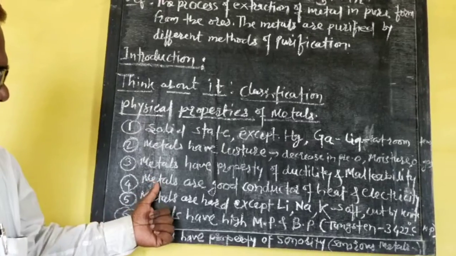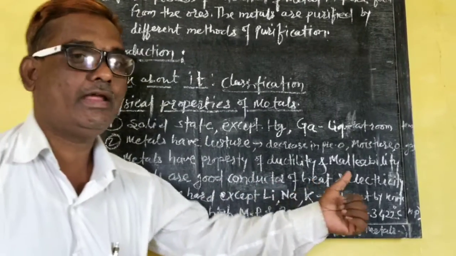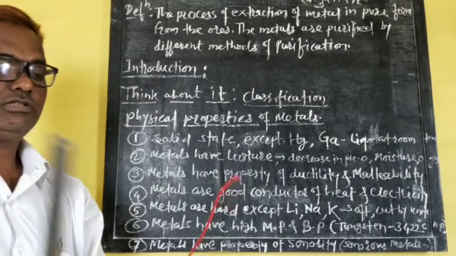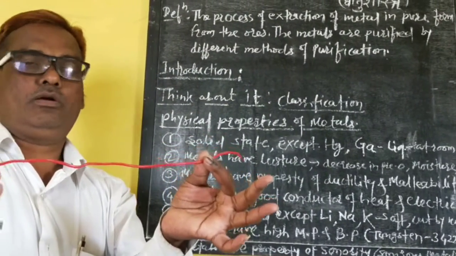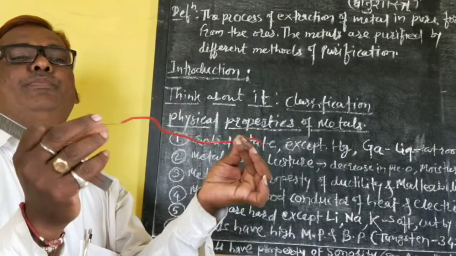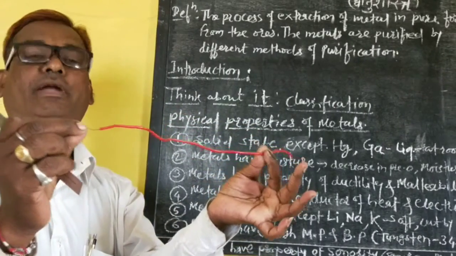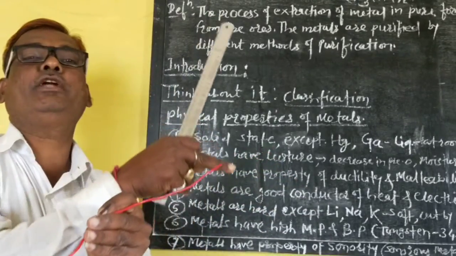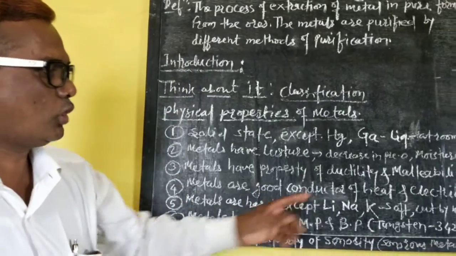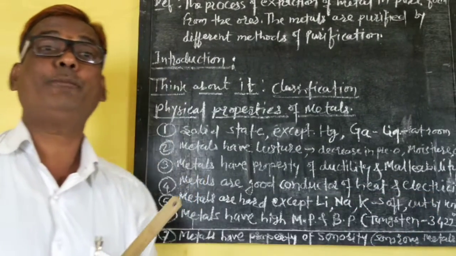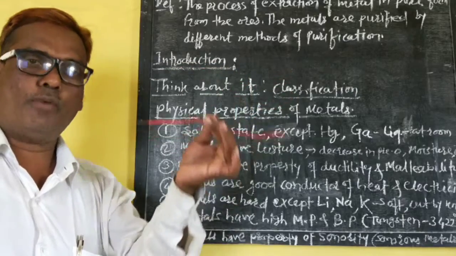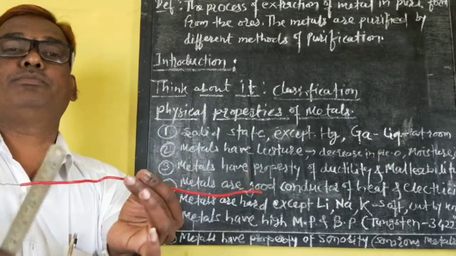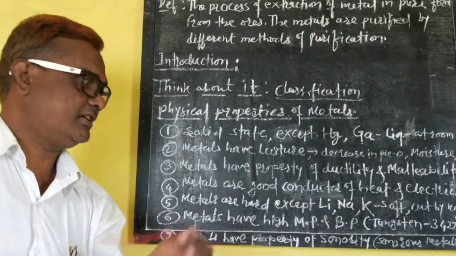Next property: metals are good conductors of heat and electricity. Suppose this is a wire, and this wire is made of metal. If we heat it from this end, the heat transfers from one end to the other end. So it is a good conductor of heat and also electricity. In our home, the electricity comes from the pole through this wire. So metals are good conductors of electricity also.